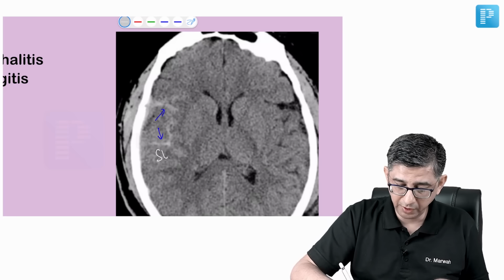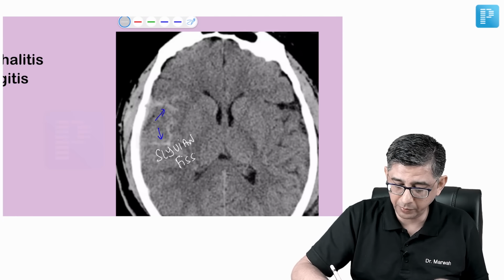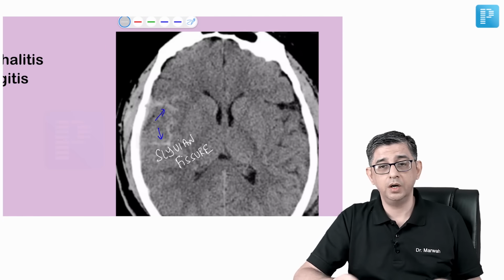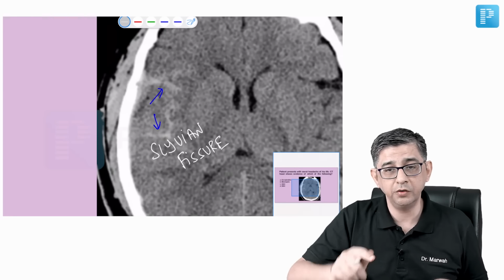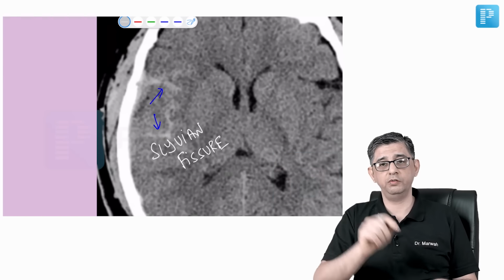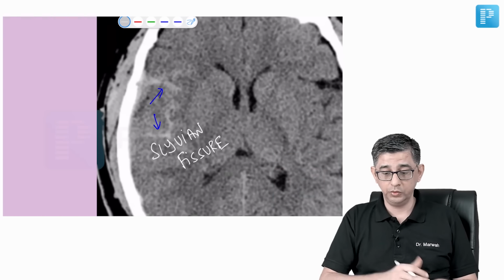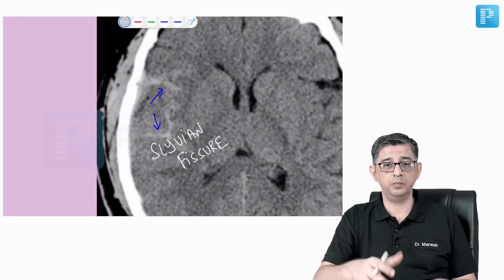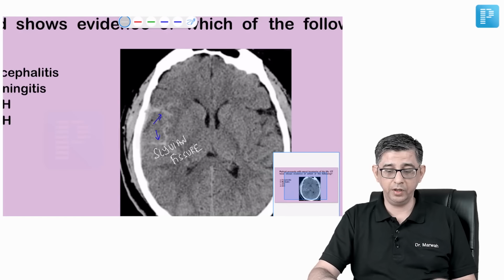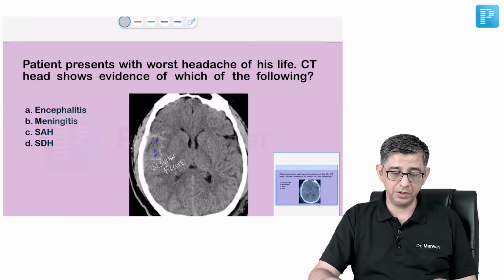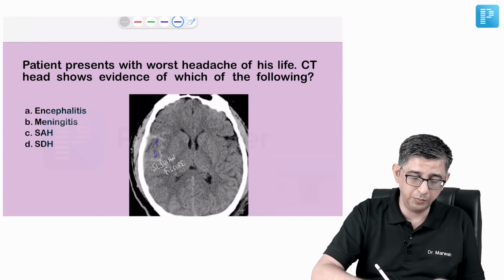You see, whenever I talk about Sylvian fissure, it will separate the parietal from the temporal lobe. I'll just zoom it in for your convenience. You can notice the whiteness present here. This whiteness is the bleed present. So this is MCA territory anyway. So there is a branch of middle cerebral artery which has been hampered here, which is contributing to the manifestation. So I think a relatively easy pickup here.